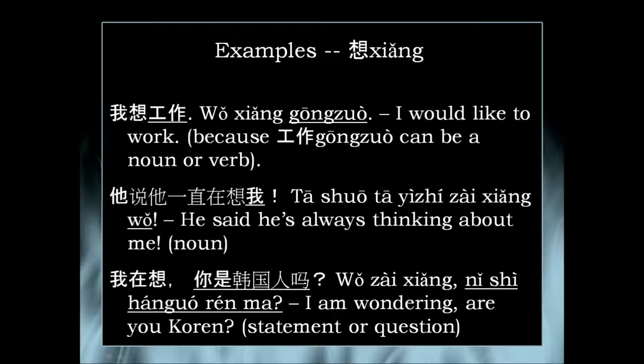Here's another one. 他说他一直在想我. He said he is always thinking about me. Since 我 is a noun, a pronoun, it's me, in this context it can be thinking about, but it also could be missing. 他一直在想我, always thinking about me or always missing me.